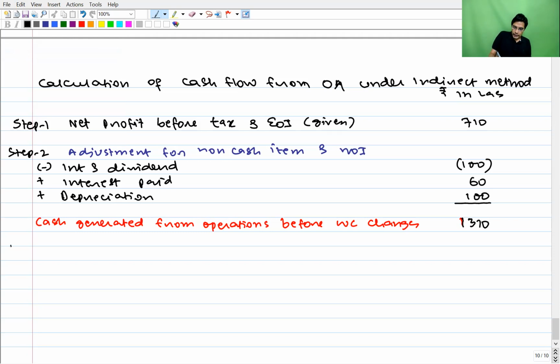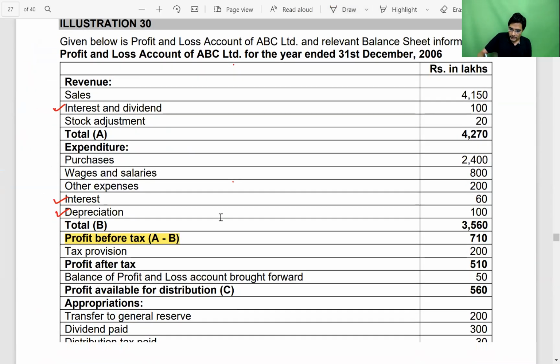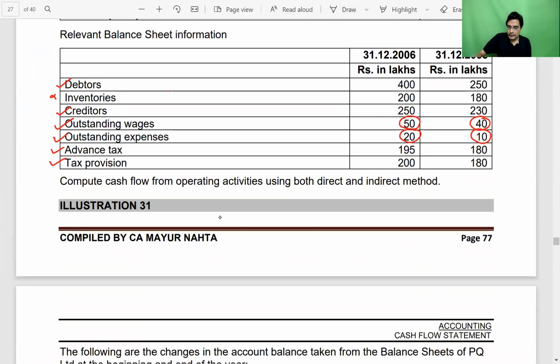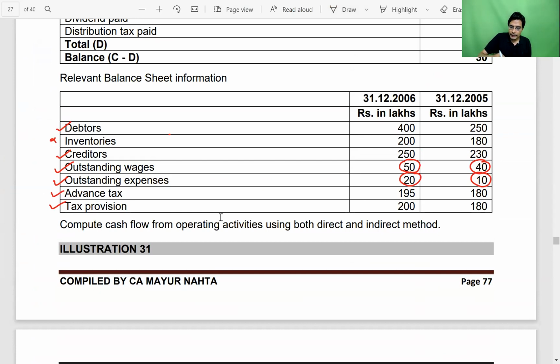From this, step number 3, we have to do adjustment for working capital changes. First point, if you come to that table, is debtor. 250 became 400, so our debtor has gone up by 150.